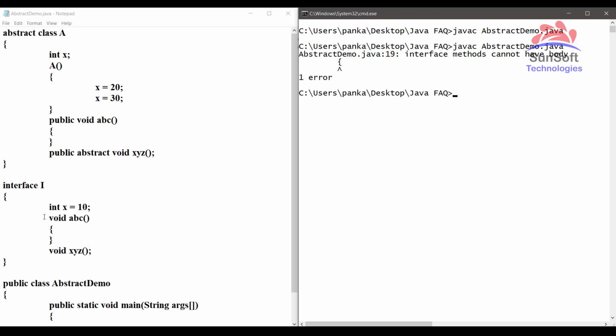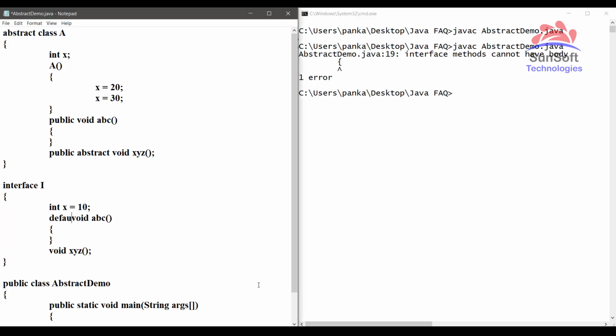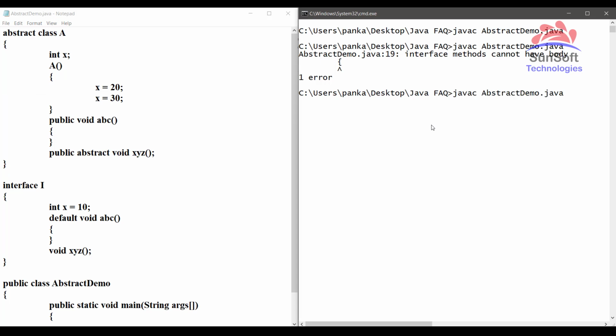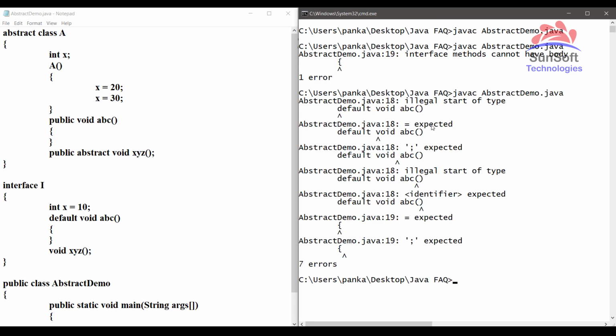So to provide a body here, we need to declare it as default and then I can compile. But see again the error, because this provision has only been added in Java version 8 and we have set our path to version 6.